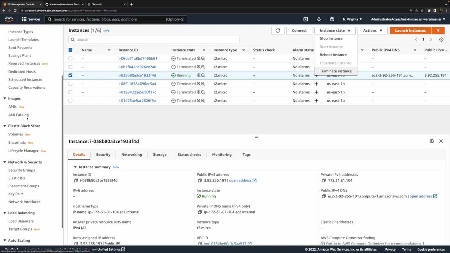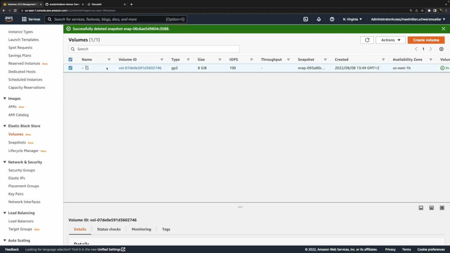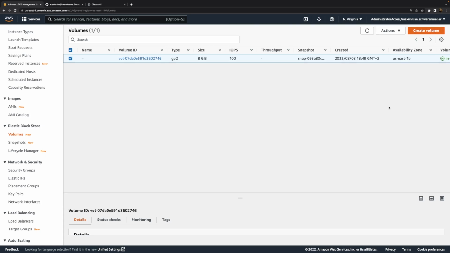What we can do is we can go to the Elastic Block Store section, here still on the EC2 service page, and then to volumes there. Now there we see one volume, and that is the root volume I just mentioned. So this is attached to this one instance that's up and running. That's this one volume you always saw in the launch wizard when you created a new EC2 instance. And that volume contains our data.